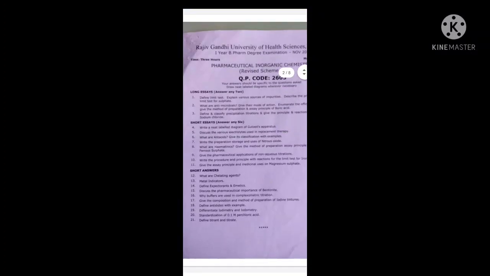Got it? These are the very important questions that I am discussing. I am selecting some of the important questions from these question papers, so I am requesting you to note this down and study only these. There is no time to study the whole syllabus in one night. It's not possible. So just study what I am telling.